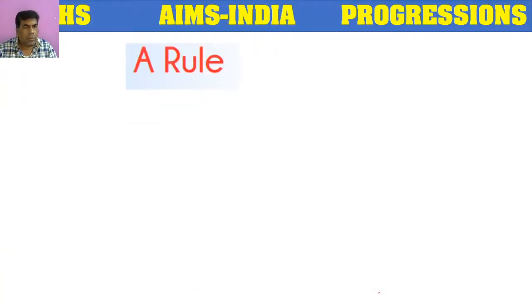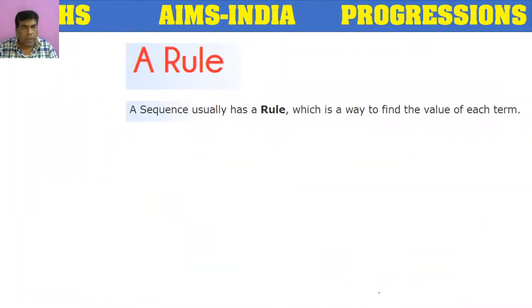So next, rule. So actually a sequence usually has a rule. So just now we have told order. So like that, it will have definitely a rule which is used to find the other values of the sequence, because we are mentioning and so on. Suppose if anybody asks us, if 3 terms are given and so on is there, we want to find the 10th term. So then we have to first know the rule on which the sequence was built, so that we can find any term in that sequence.